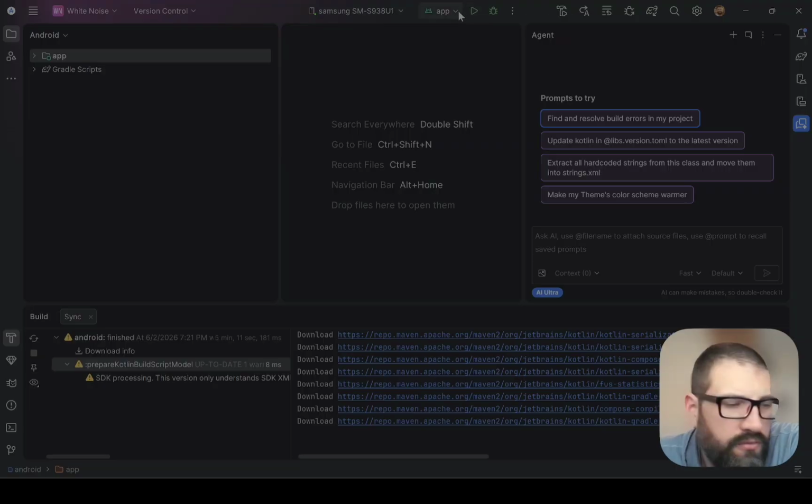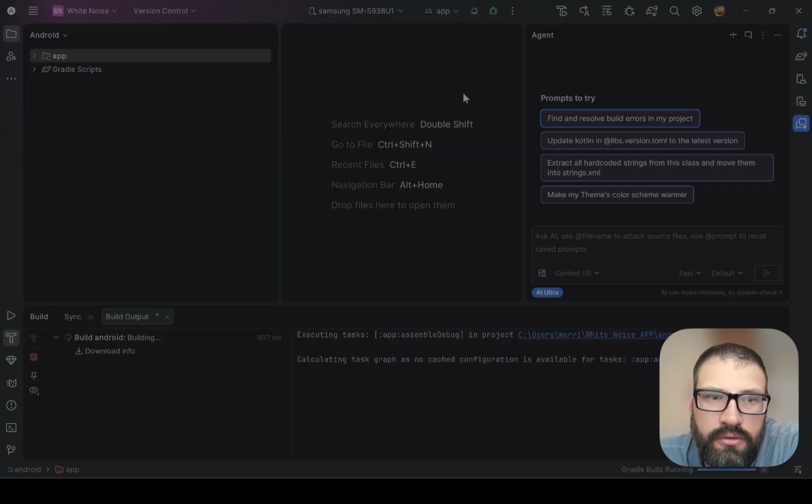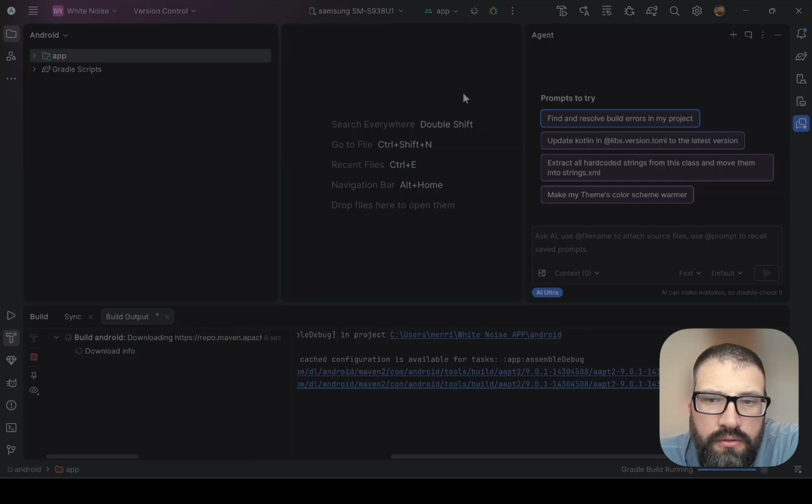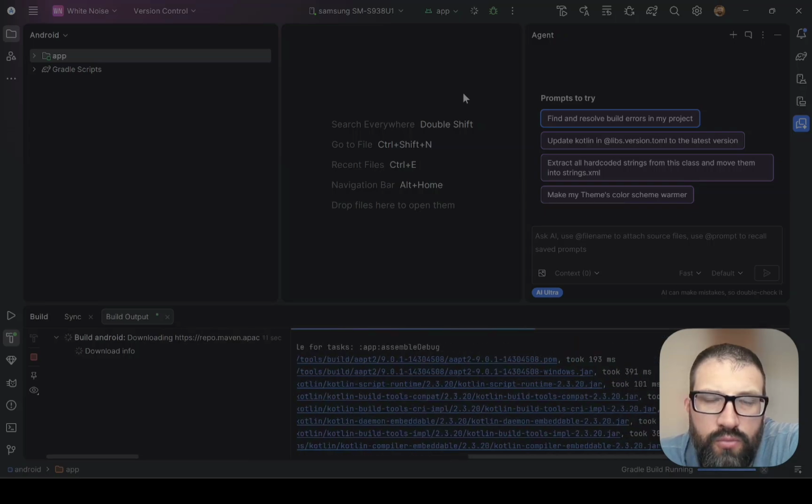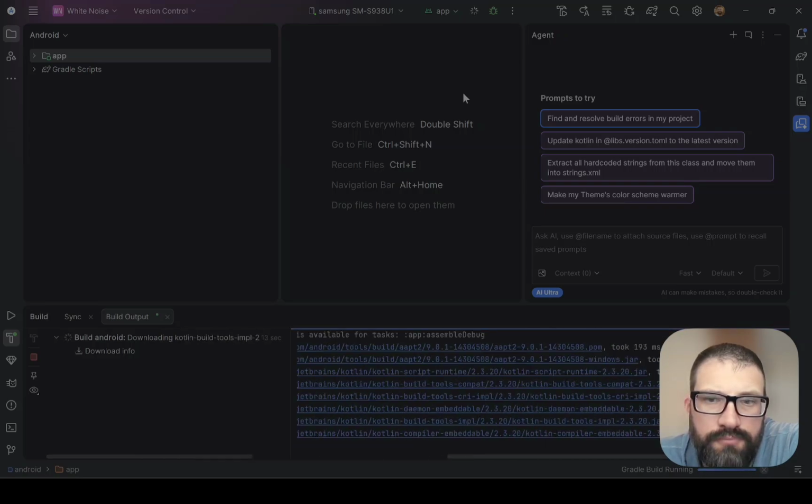So here, to deploy now to my phone, we just hit run the app. And we're going to see if it works. And if it works, I'm going to call it a win.